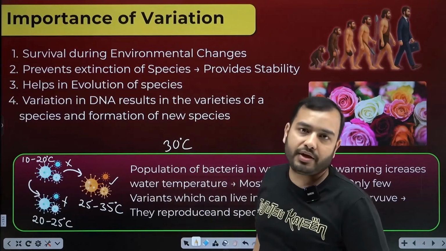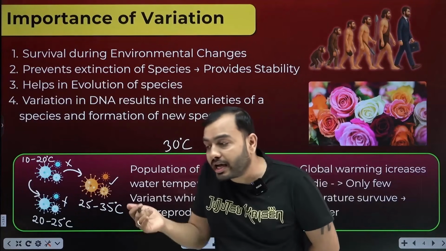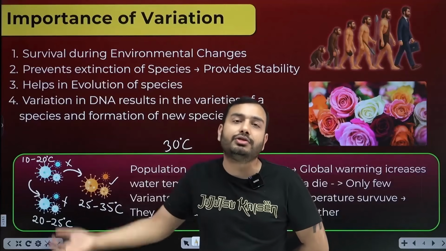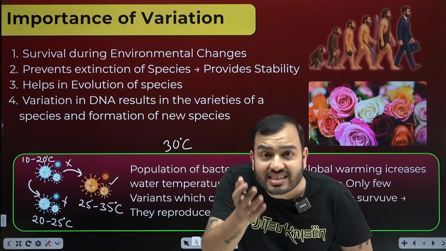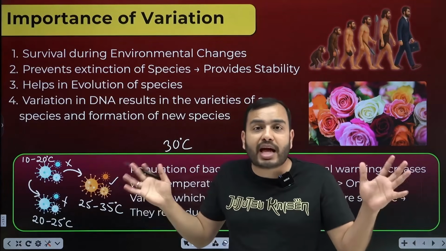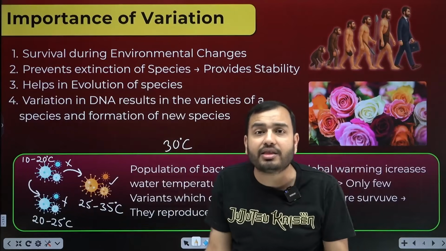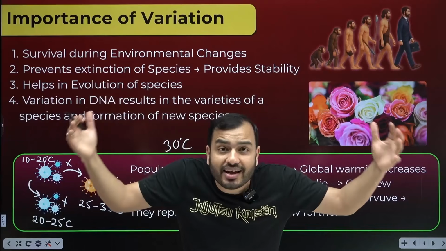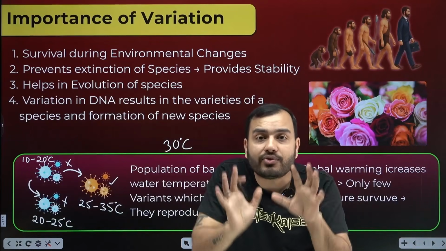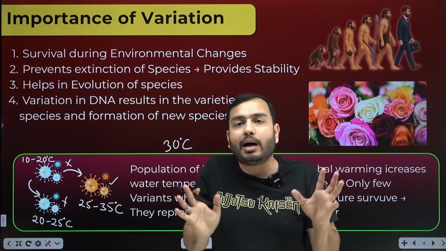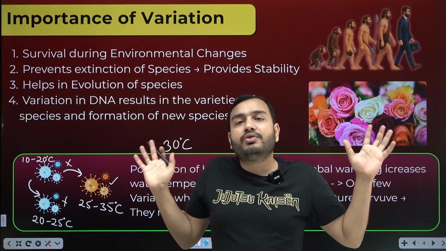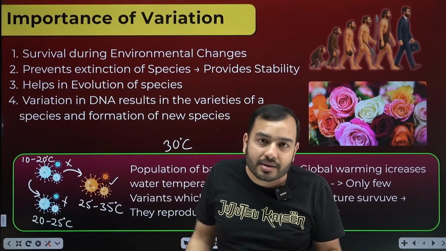So this is the benefit, beta, that you can adapt to different environmental conditions. Your existence will not end from this world. If sometimes an environmental change occurs, heat starts increasing, rain starts increasing, cold starts increasing, then you will have some such variants which will be able to survive it. You may not be able to. Look, your survival or non-survival is not important for this entire earth, for the ecosystem.